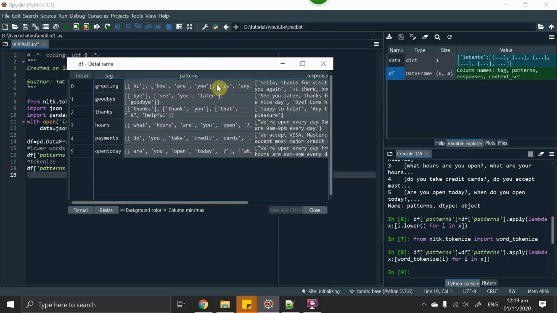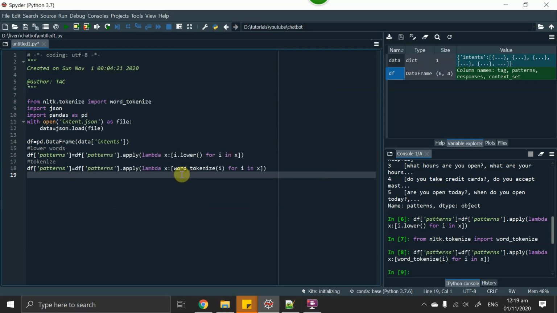You can see that our dataset is now converted into a list of lists. It has a big list in the beginning and small lists inside the large list. So to access this, we have to do double list comprehension, one for the outer list and one for the inner list.